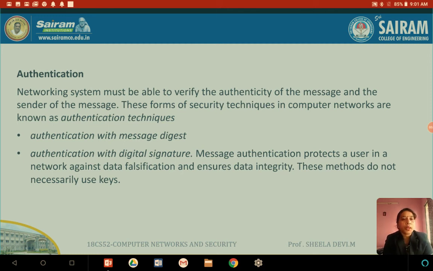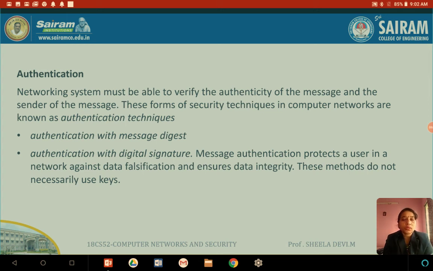The purpose is the same, but the method which we are going to use will be different in case of digital signature. These methods do not necessarily use keys. Instead of using keys, what digital signature is going to use is hashing operation. We'll see what hashing is in future sessions. Hashing is nothing but we will have some arbitrary length of data, and we'll apply the hashing operation on that data, and we will get a fixed size value. With that, we'll produce some digital signature.